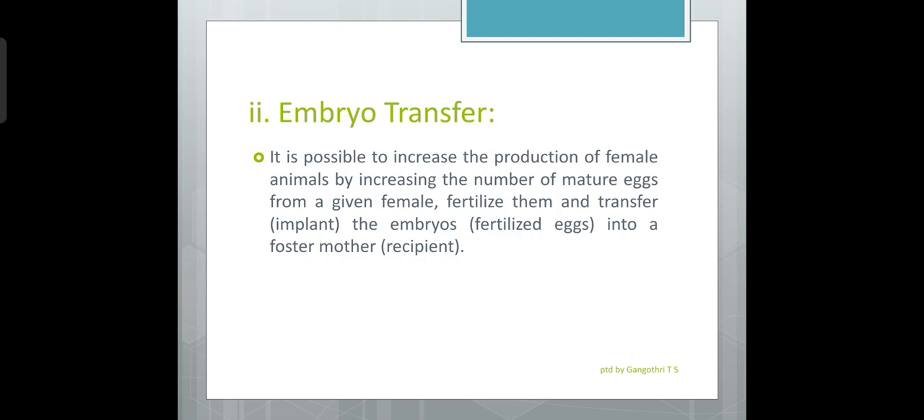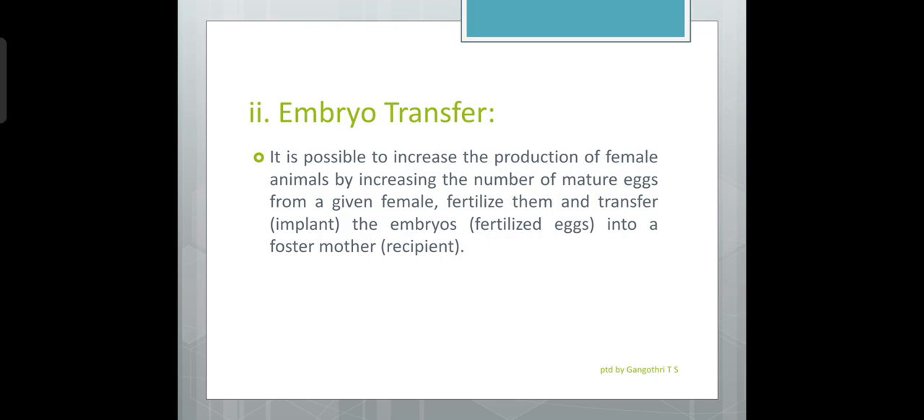Implant the embryos. Embryos are nothing but fertilized eggs. They are transferred into the recipient, or we say foster mother. The foster mother or recipient serves as an incubator, okay, and it does not make any genetic contribution to the offspring. Here the recipient will serve only as an incubator.